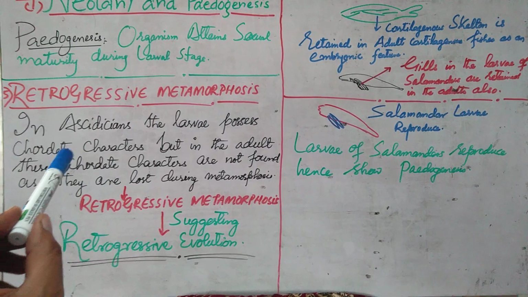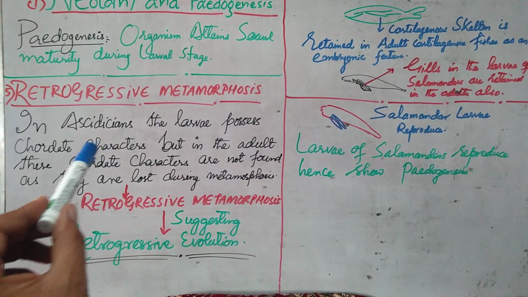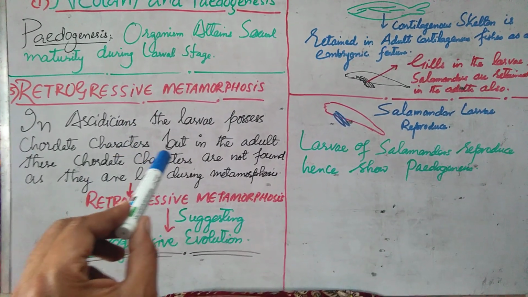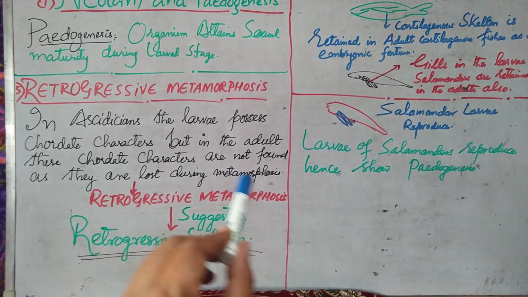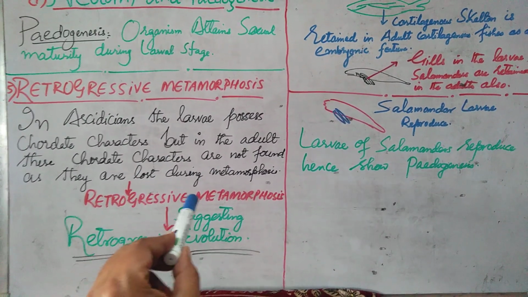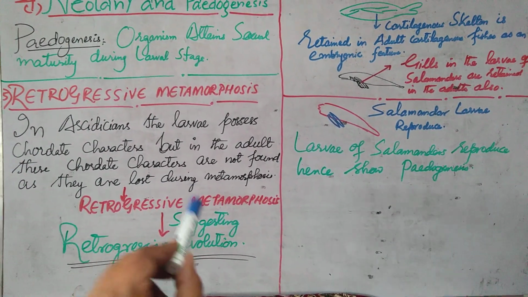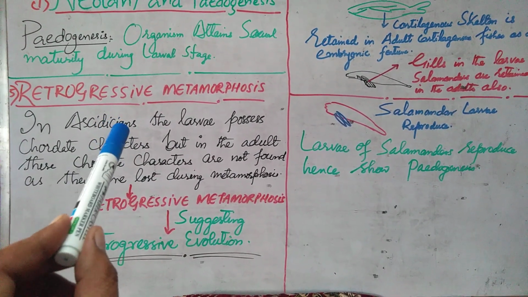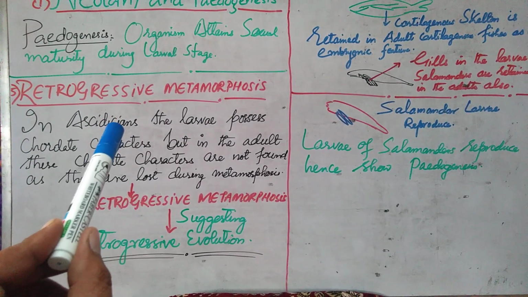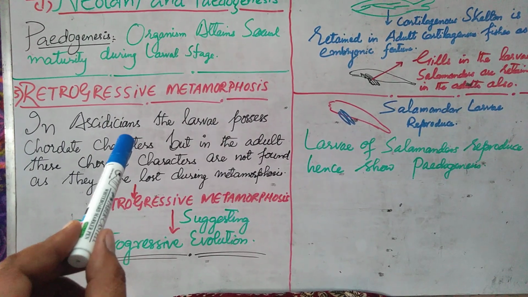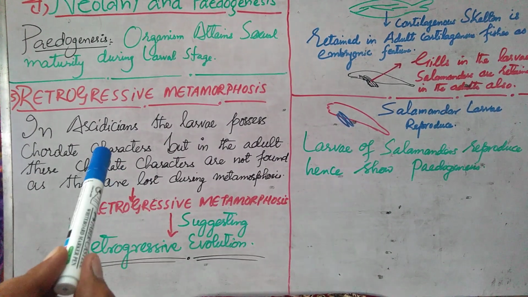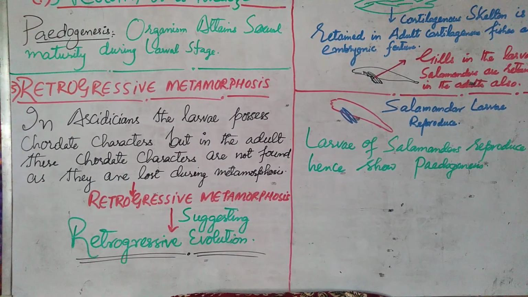The ascidian larvae possess the caudate characters, but when metamorphosis occurs in these larvae, they lose these caudate characters. As a result, over here the evolution is not progressive, it is retrogressive. It suggests a retrogressive evolution, and we have to make this concept very clear, that evolution is hence not always progressive. It can sometimes be retrogressive, as in the ascidian larvae. With this, we end the embryological evidences in favor of evolution.